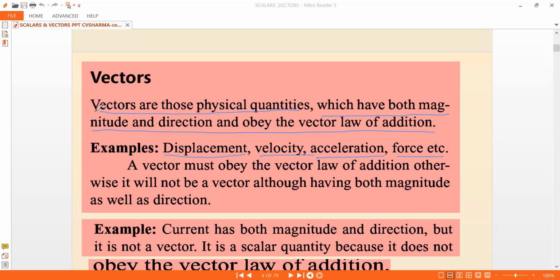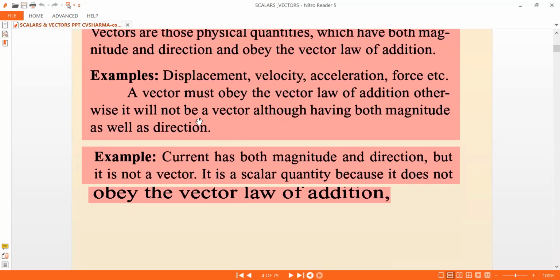Once again, I'll read. Vectors are those physical quantities which have both magnitude as well as direction and obey the vector laws of addition. This is very, very important. A vector must obey the vector laws of addition. Otherwise, it will not be a vector, although it has both magnitude as well as direction. One of the best examples for this is current. Current has both magnitude as well as direction, but it is not a vector. The reason being it is a scalar quantity because it does not obey the vector law of addition.